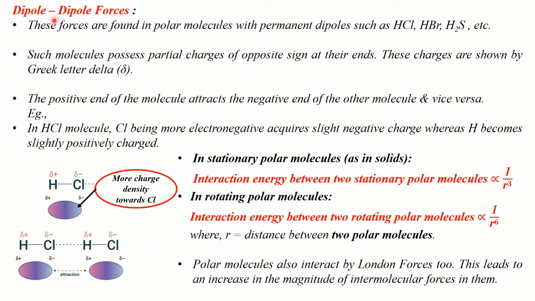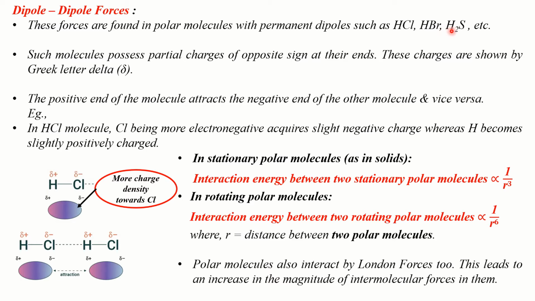Next, I will explain about another type of van der Waals force called dipole-dipole forces. These forces are found in polar molecules with permanent dipoles such as hydrogen chloride, hydrogen bromide, hydrogen sulfide, and so on. See, in these molecules, by nature, there is charge separation because one of the atoms involved in these molecules is more electronegative when compared to the other atom bonded to it.